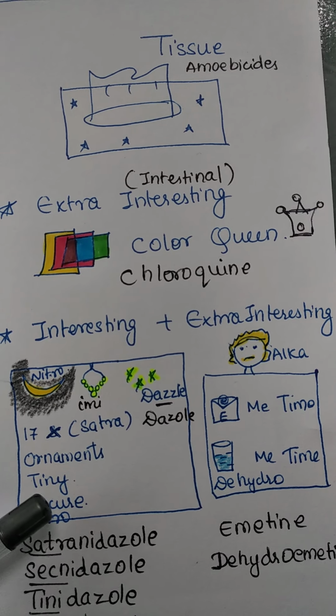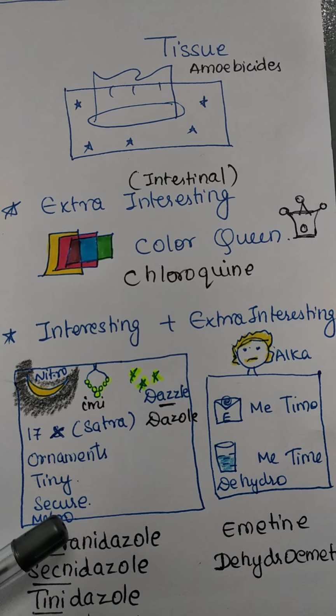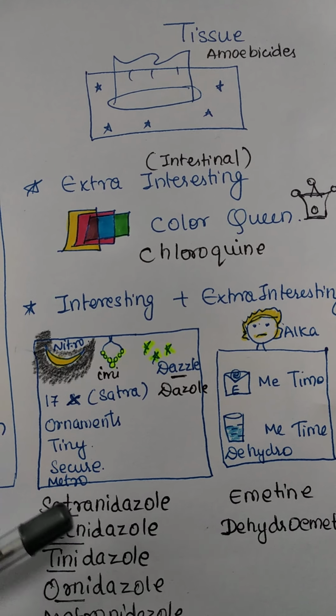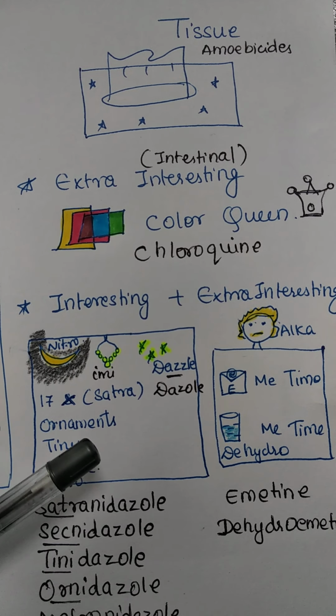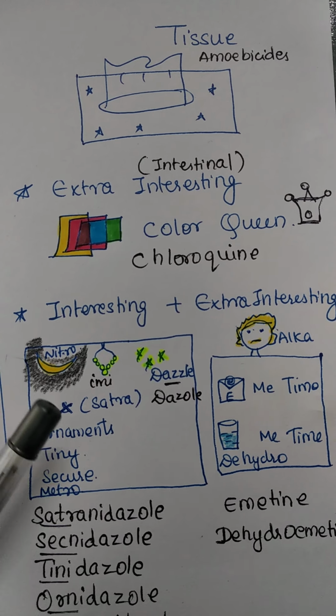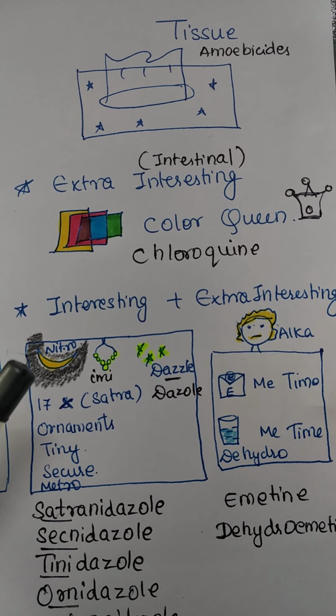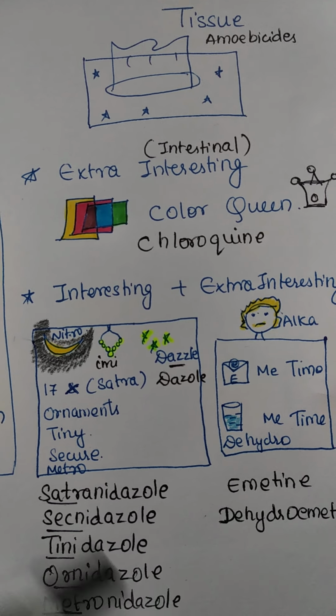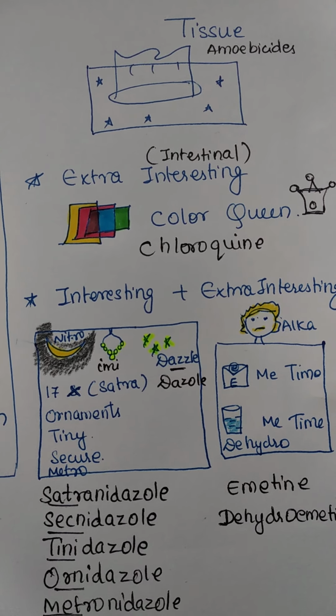So metro will give us the drug metronidazole. Secure is secnidazole. Tiny ornaments is tinidazole. Ornaments is ornidazole, and satra khatra is satranidazole. So these are the drugs under nitroimidazole.